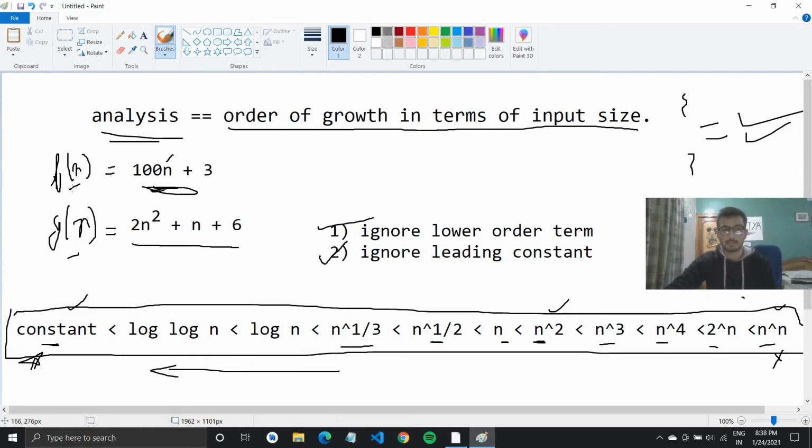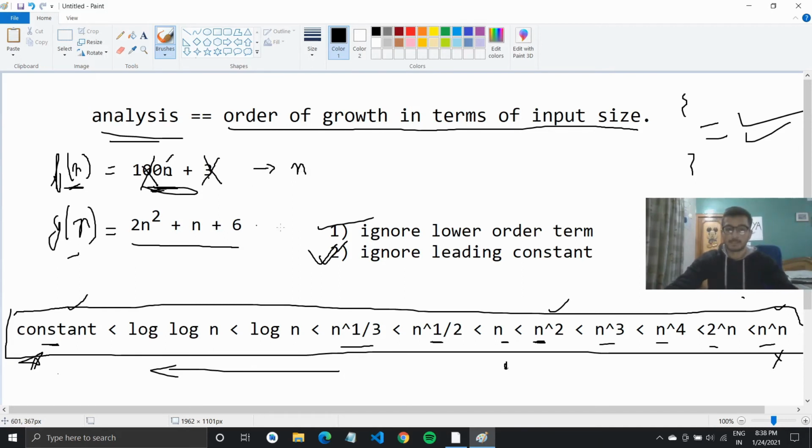Let's say this is my f of n function. Now we have n here and this is the constant. So n comes far up in the list, and the constant is here. So I will ignore this constant term right here, so this would go out. Now our second point is ignore the leading constant. So I have my n and 100, so I would ignore this leading constant. So my first program's complexity would be n.